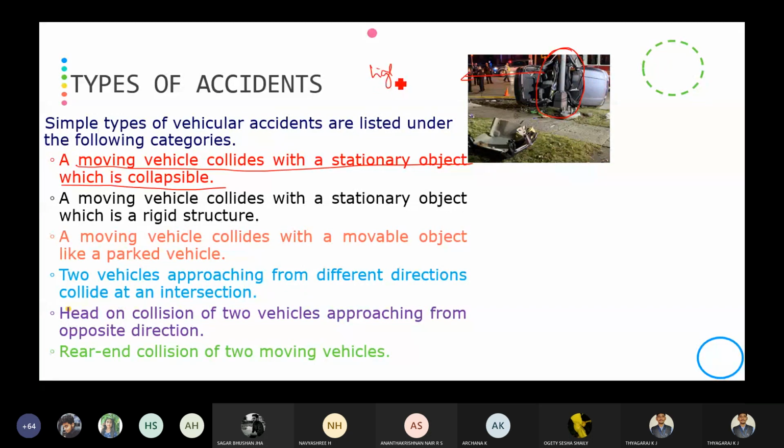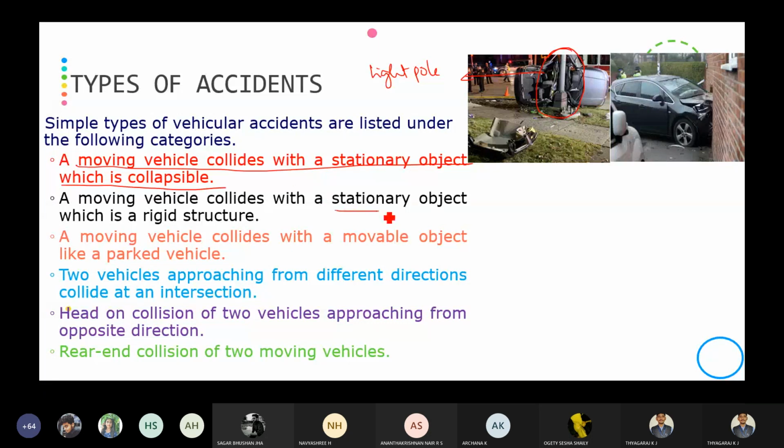When the light pole is hit by the moving vehicle, it will be collapsible in nature. That's why the first type of accident is a moving vehicle colliding with a stationary object which is collapsible in nature. The second one is a moving vehicle collides with a stationary object which is a rigid structure.